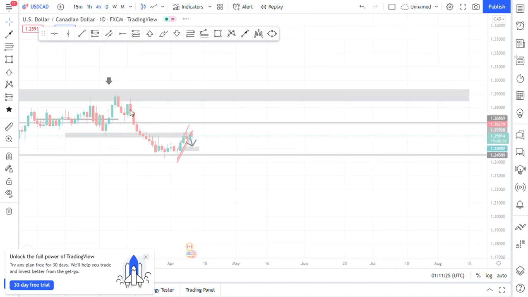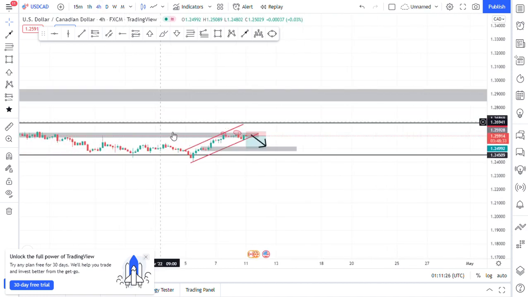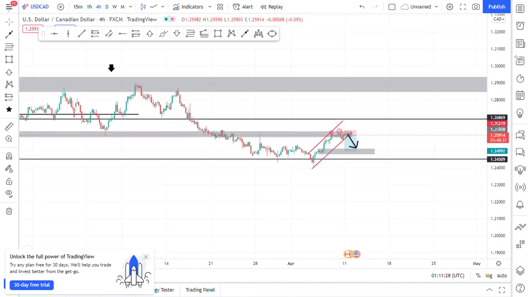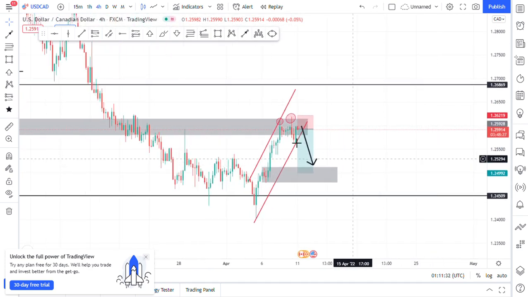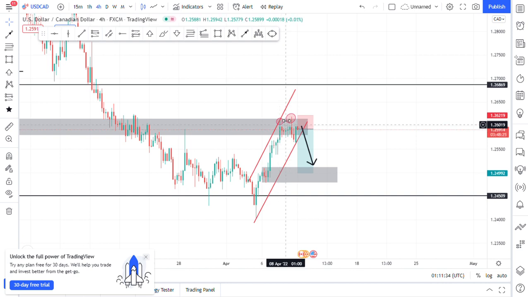Go down to the 4-hour time frame. We've seen the contraction at this price point here, the first rejection and the second rejection. So most likely price is pushing to the downside, and price is going to break this bearish flag pattern to the downside.